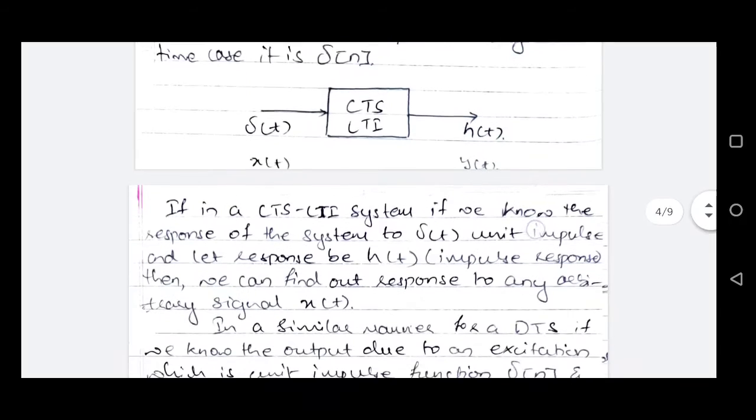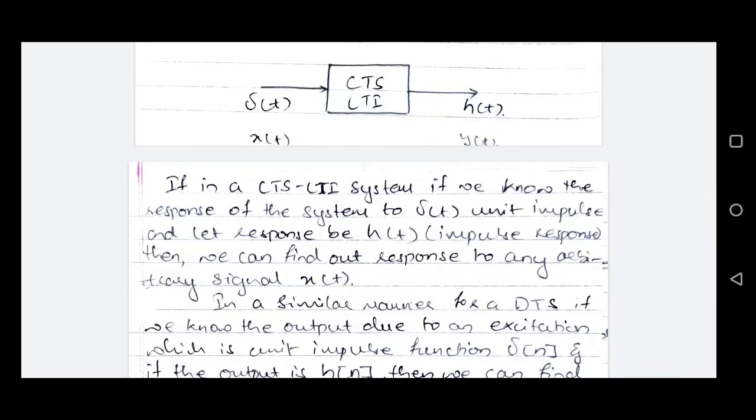For example, if we consider a continuous time system and if we apply delta t as an input to it, then we'll get some response from that linear time invariant system. Let us call it h of t. Now this h of t refers to the unit impulse response, or sometimes it is also called the unit sample response. Unit impulse response is the output of a linear time invariant system if the input to the system is the unit impulse function delta t. If delta t is the input, the output will be h of t, which is referred to as the unit impulse response because of the unit impulse function as an input.